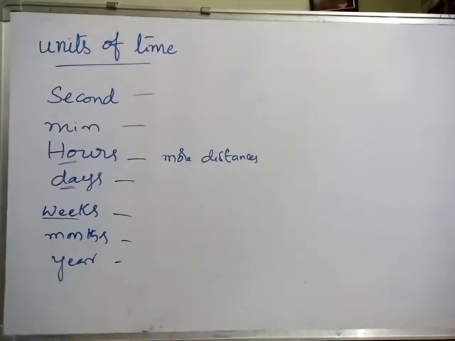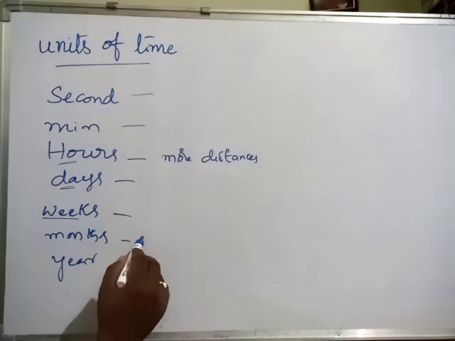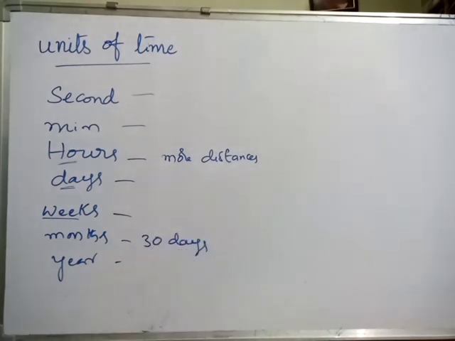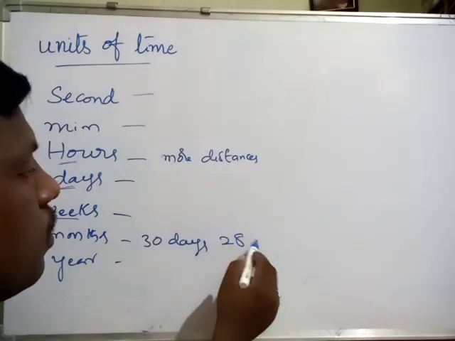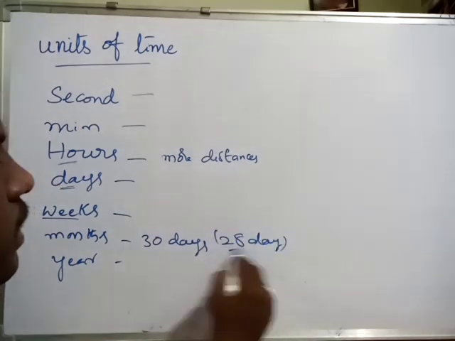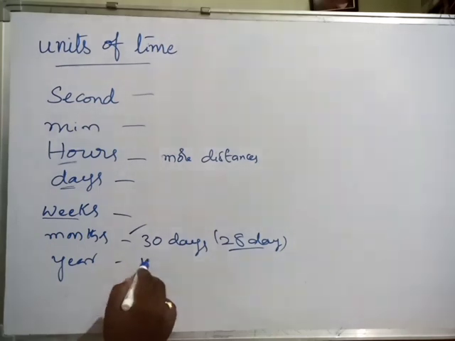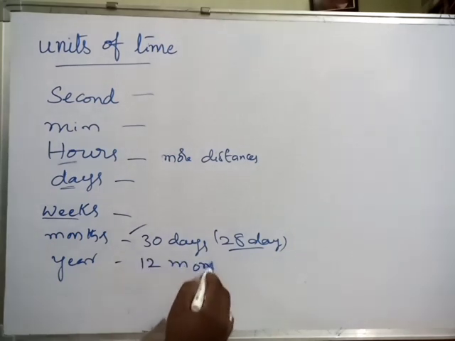Generally we take 30 days as a month, but actually 28 days is what we call a lunar month. Generally we say 30 days, and 31 days is also a month. A year is 12 months.